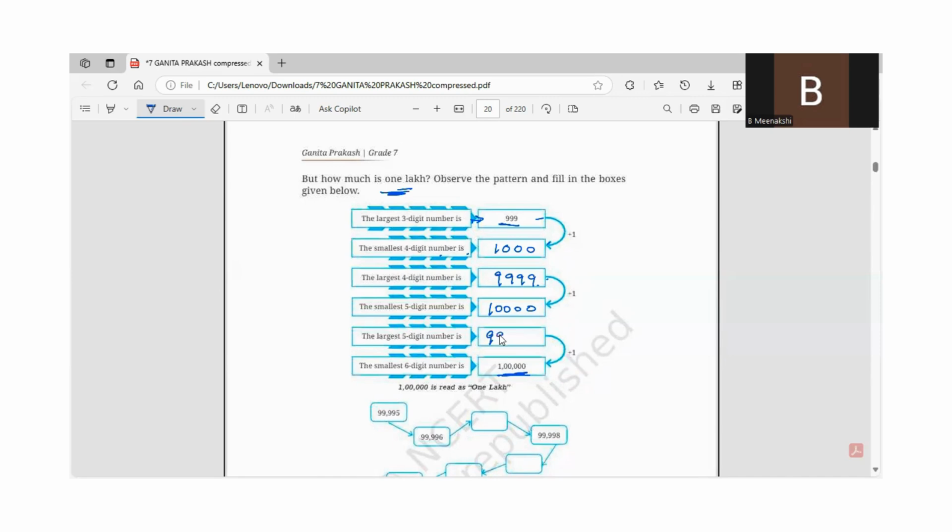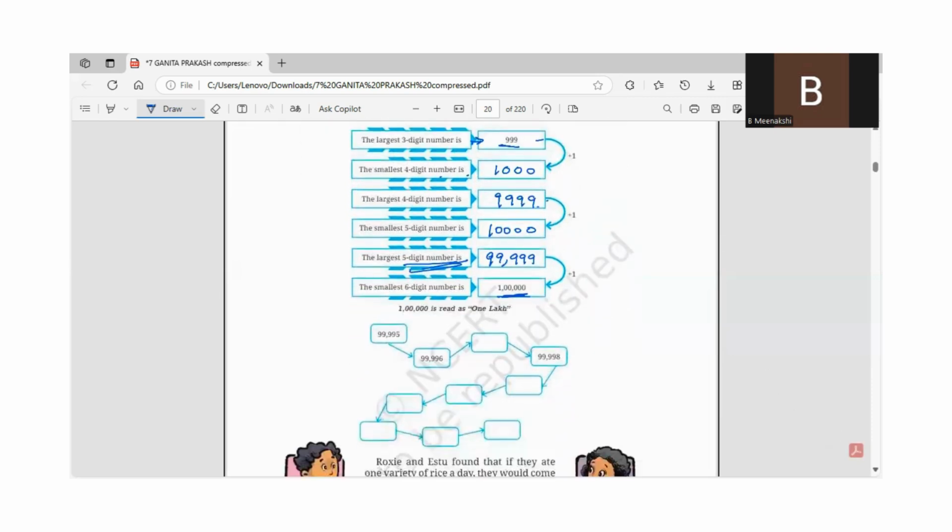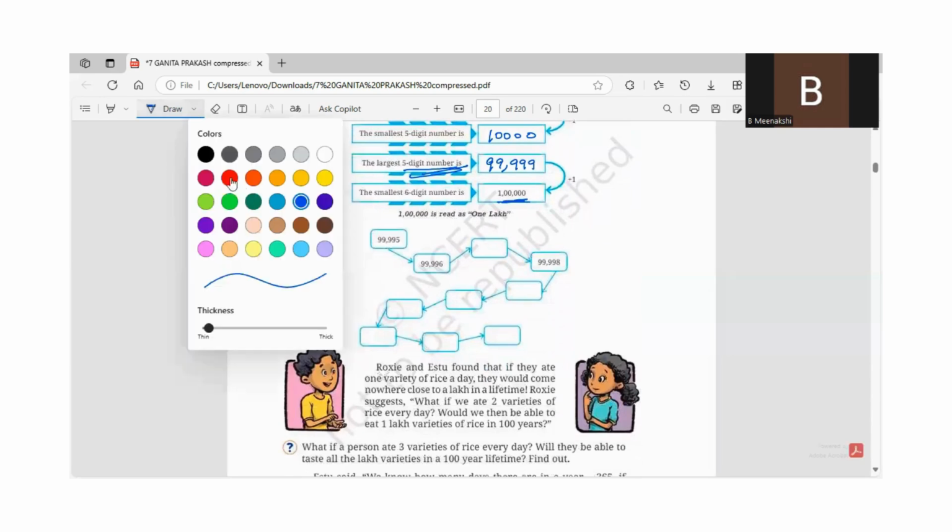Now, how do we get this 1 lakh? Yes, so it is 99,999, which is the largest five-digit number. Now, let us go according to the sequence.